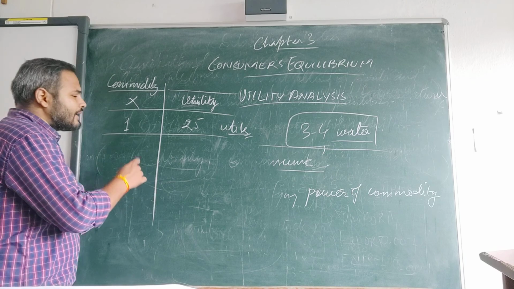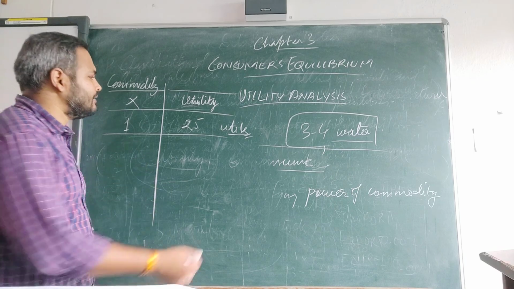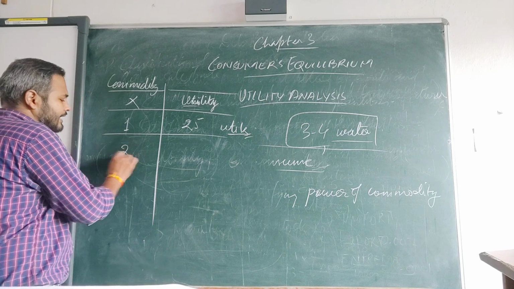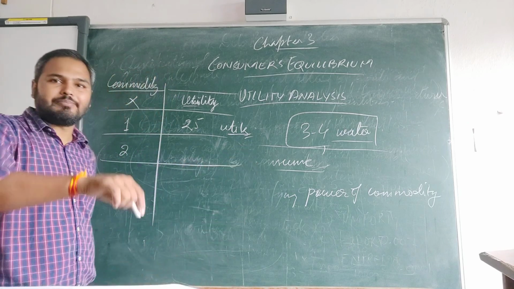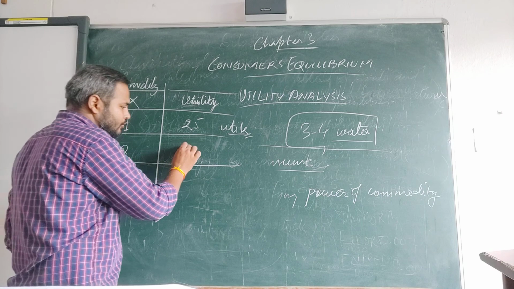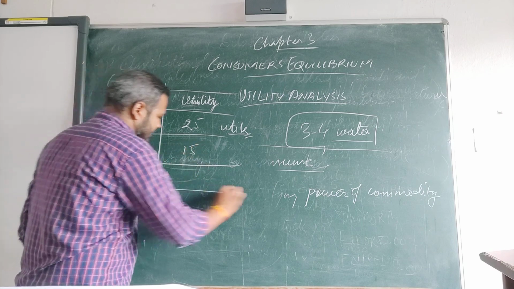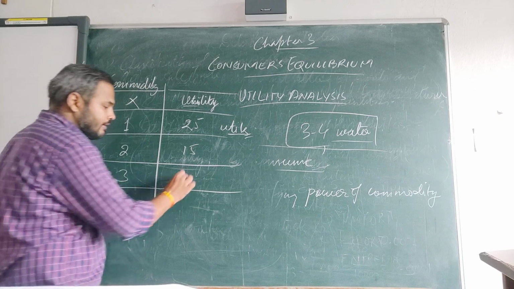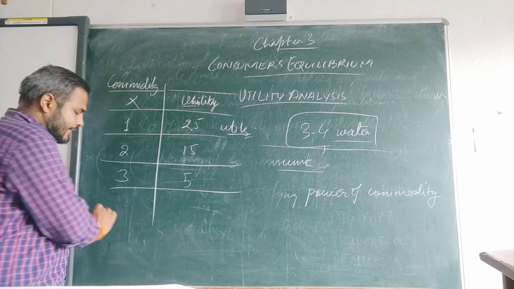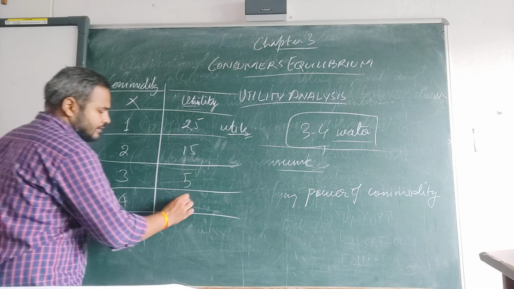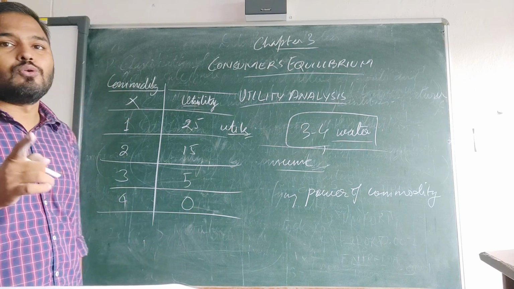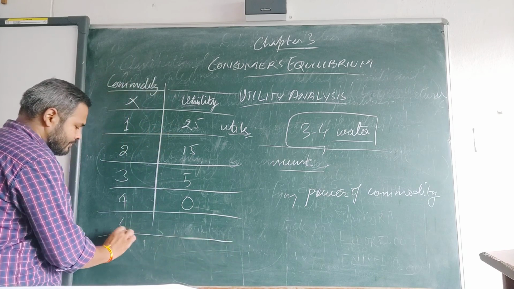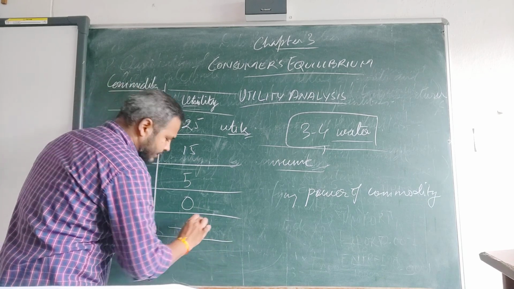So when you drink the first glass of water, suppose you get 25 utils. Then again you consume a glass of water, then you get 15. Then the third time you consume, you get 5. Again you consume, the fourth time the satisfaction becomes 0. Then you consume for the fifth time, and that becomes -5.